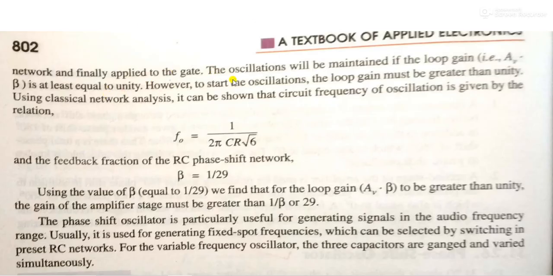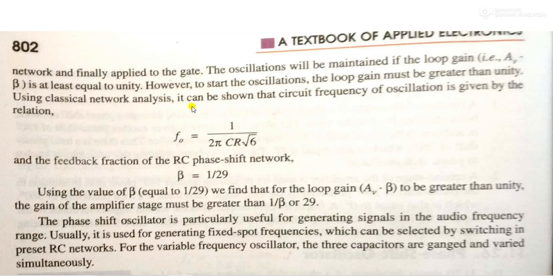And finally applied to the gate. The oscillation will be maintained if the open loop gain Av times beta is at least equal to unity, as we know from the Barkhausen criteria. However, to start the oscillations, the loop gain must be greater than unity.